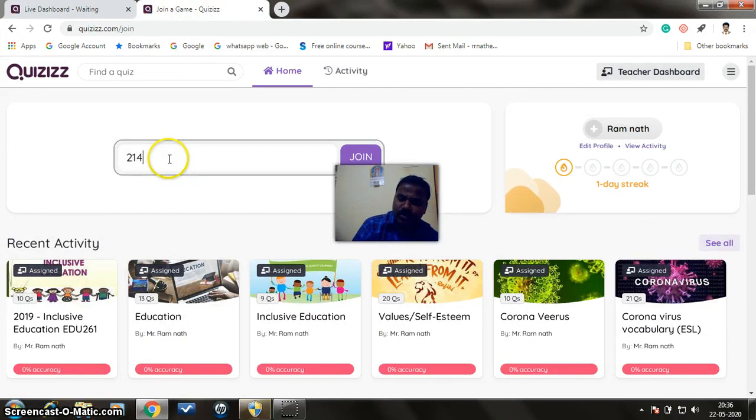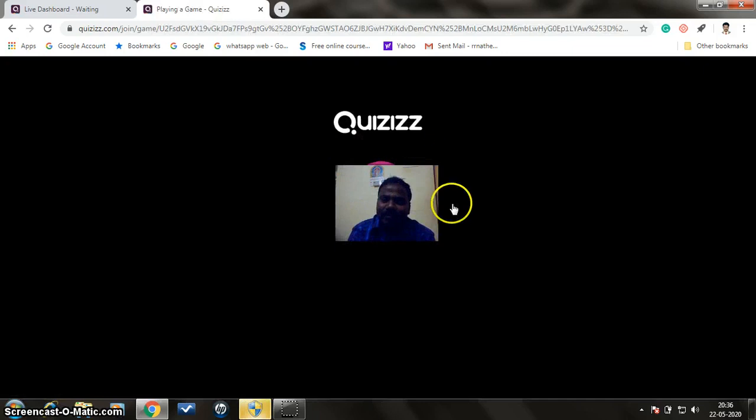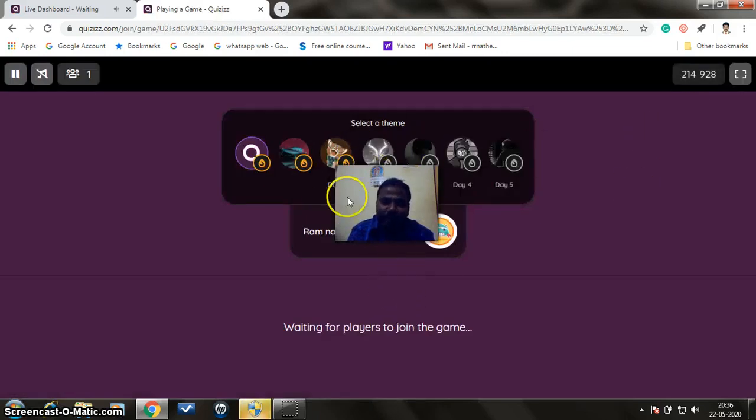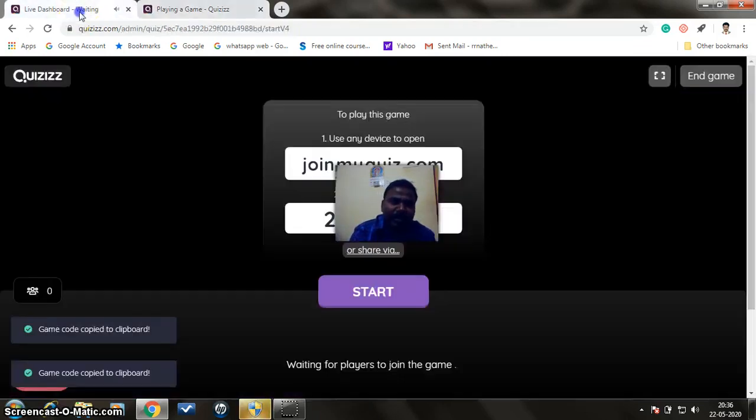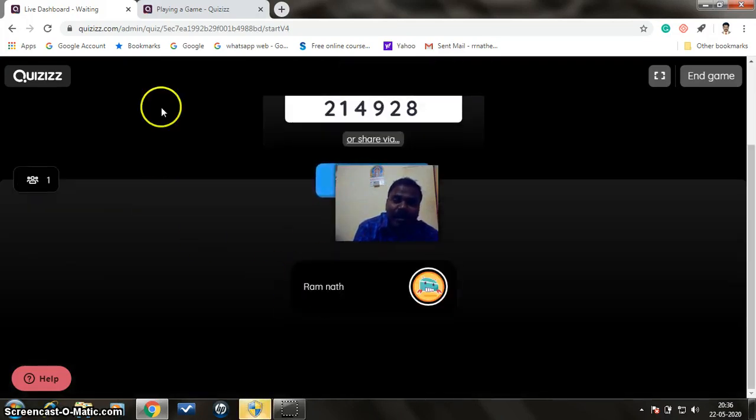214928. After entering that, you can make a join and click start game. By default, with your code, your name will be applied. Once you have joined, you can go to the administrator host. One person has joined. For instance, if 200 people have to join, the host can see how many people have joined, how many are yet to join, by name, everything. After that they can click start.